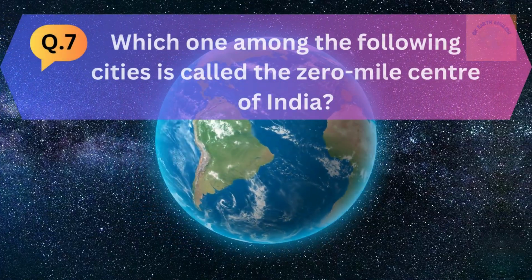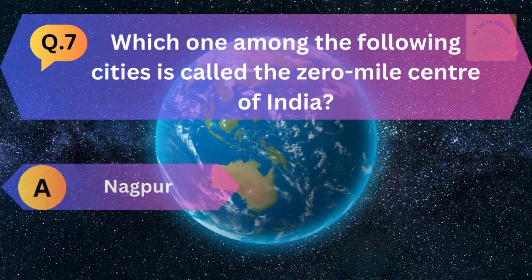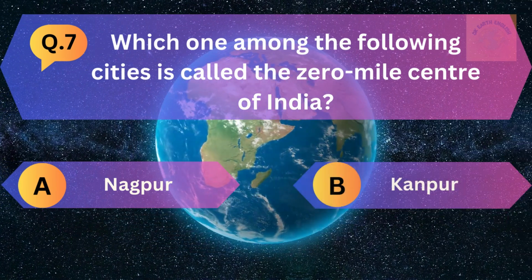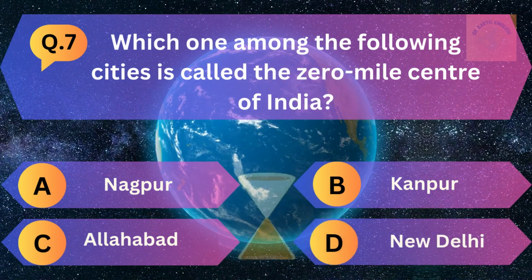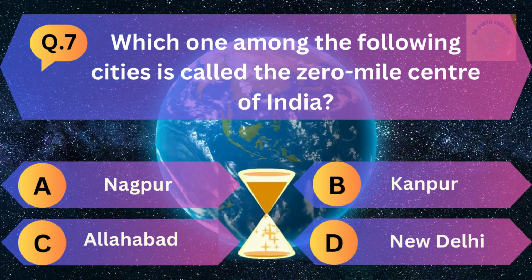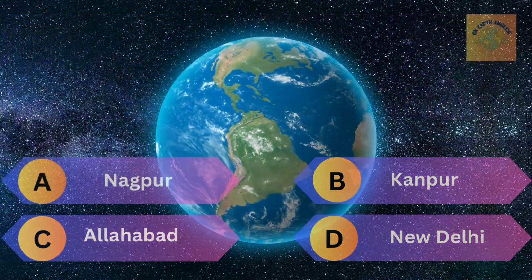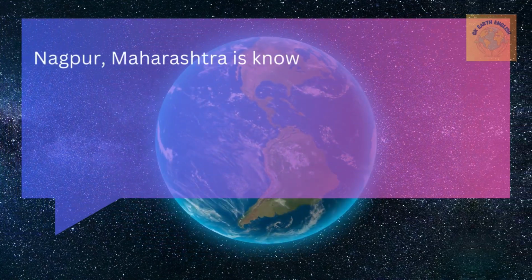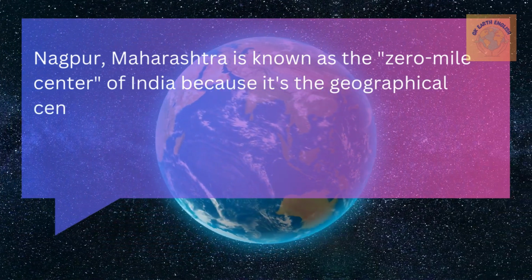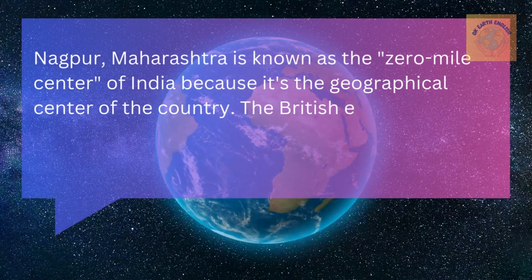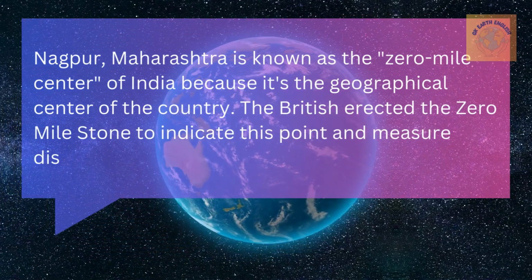Question number 7. Which one of the following cities is called the Zero Mile Center of India? Option A Nagpur, B Kanpur, C Allahabad and option D New Delhi. The correct answer is Nagpur. Nagpur, Maharashtra is known as the Zero Mile Center of India because it's the geographical center of the country. The British erected the Zero Mile Stone to indicate this point and measure distance from it.